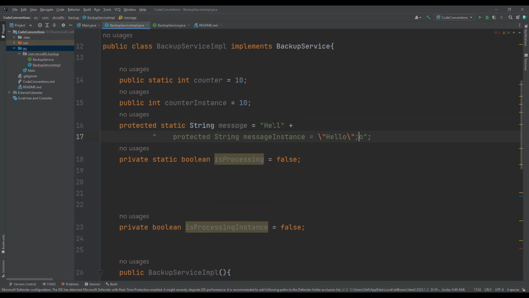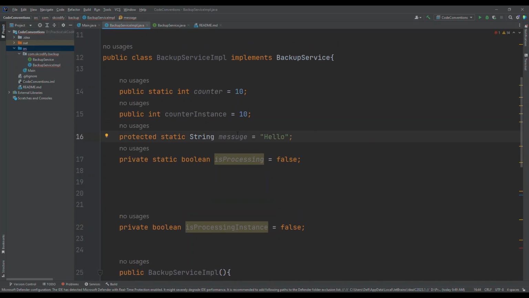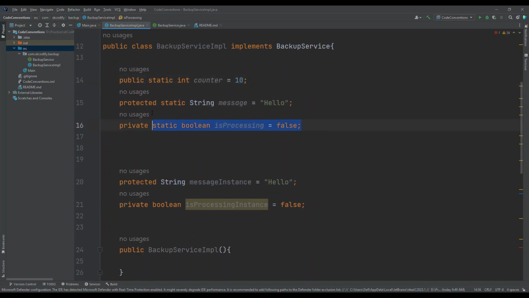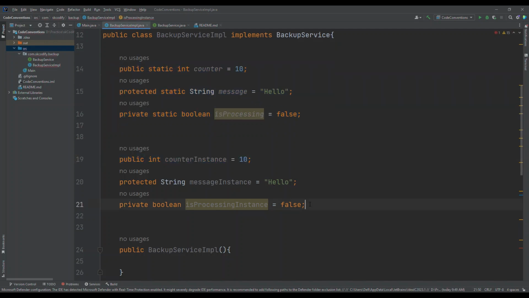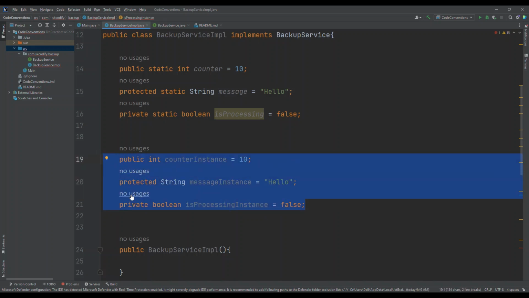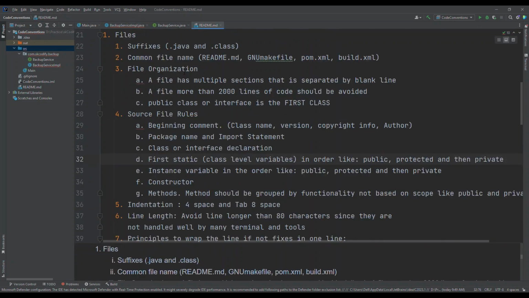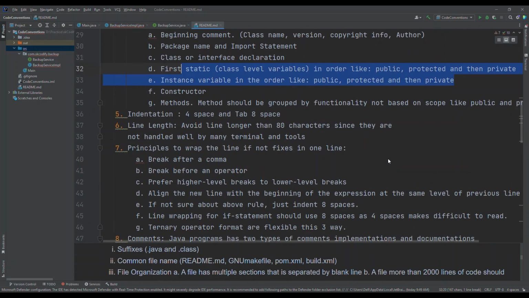Actually no. First we have to declare all the static ones according to their scope, and then we have to do the instance variable declarations as per their order of the scope. Public, protected, private is the scope, the visibility. We talked about the same for instance variables.